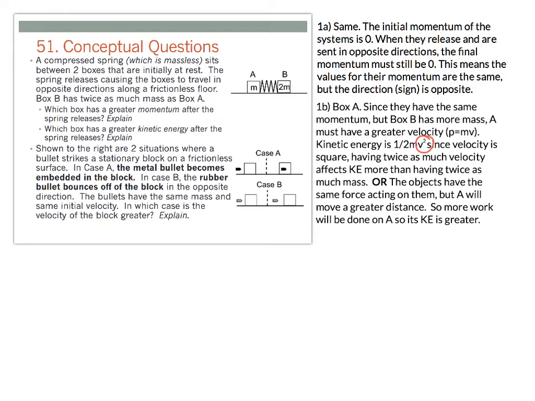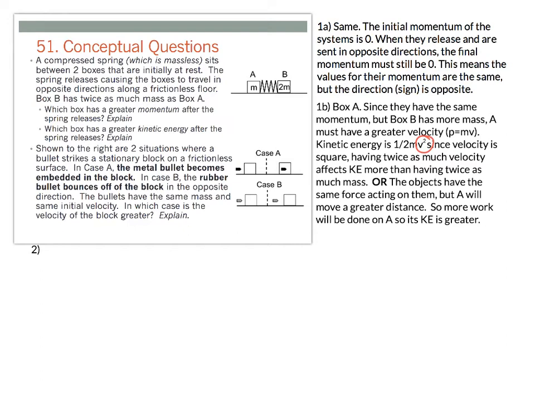For this next problem, we have a bullet that's going to be fired at a block, two identical bullets actually that are going to be fired at a block. And in case A, the bullet becomes embedded in the block and the two slide off together. In case B, the bullet hits the block and then is going to rebound back in the opposite direction because it's a rubber bullet. And we want to know in which case is the velocity of the block after the collision going to be greater.